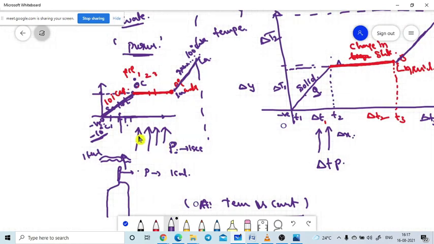Here the water is available at 100 degrees centigrade. If I continue the supply of heat to the water, what will happen? It will try to change its state. Up to what point will it change its state? Until the final water molecule is converted to the vapor state. Up to that stage it will continue.